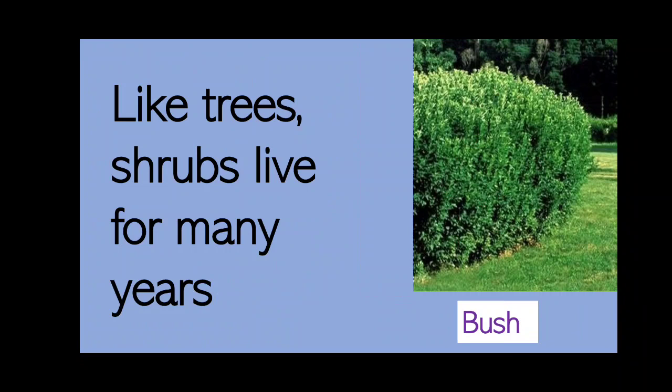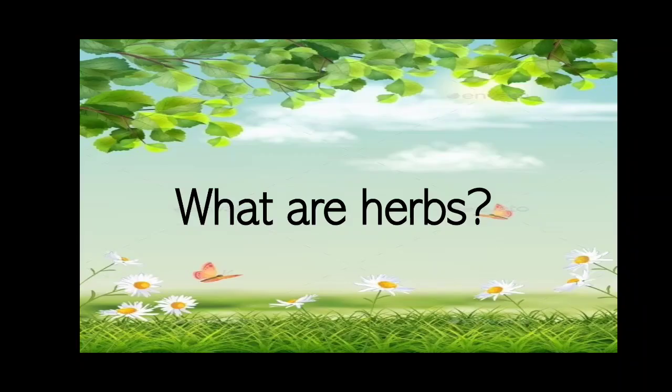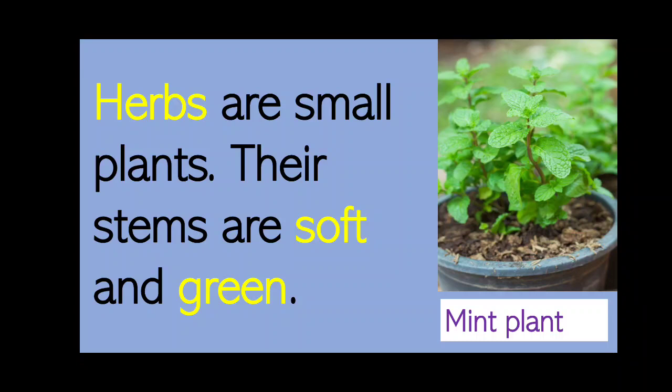Now children, we have finished with our topic trees and shrubs. Now let us study about herbs. What are herbs? Herbs are small plants. Children, we know shrubs are small plants, and herbs are also small plants. But their stems are soft and green.